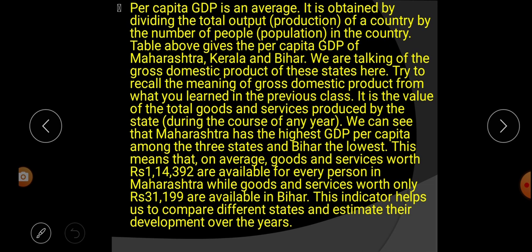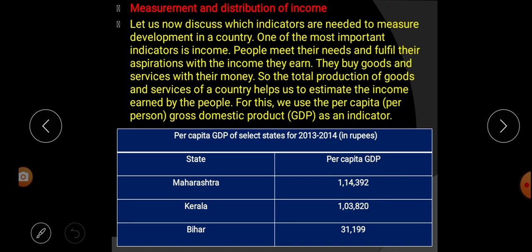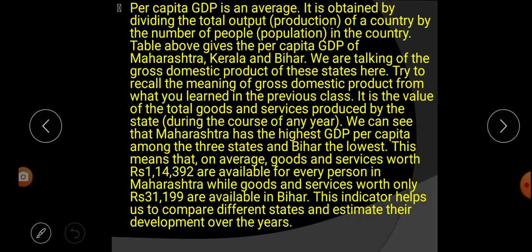The table above gives the per capita GDP of Maharashtra, Kerala and Bihar. So from this table we learn the per capita GDP of which states? Maharashtra, Kerala and Bihar. We are talking of the gross domestic product of these states here. So in this paragraph we are talking about the gross domestic product of these states, that is Kerala, Bihar and Maharashtra.